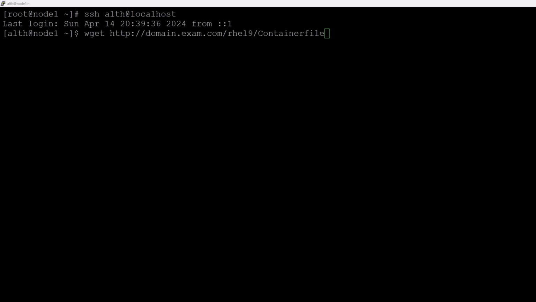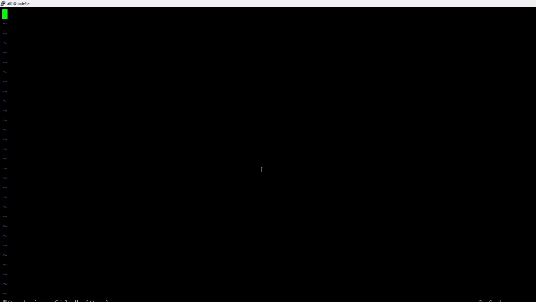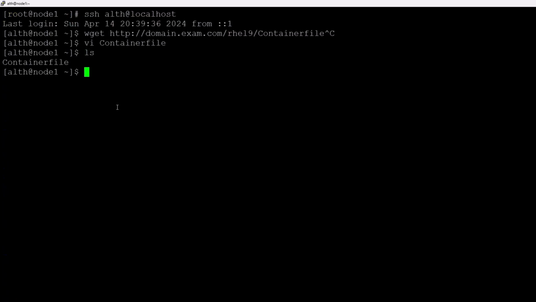So you will get a file. So I don't have a file, so I'm going to create it. So you can create it by yourself, right? So this is, yeah, I'm just doing it. You can see the file is here right now.